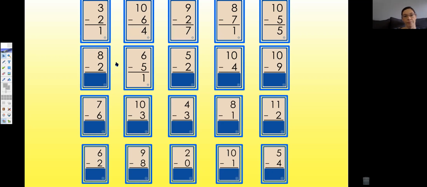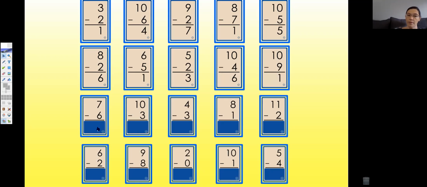and check your answers. 8 minus 2 equals 6. 6 minus 5 equals 1. 5 minus 2 equals 3. 10 minus 4 equals 6. 10 minus 9 equals 1.